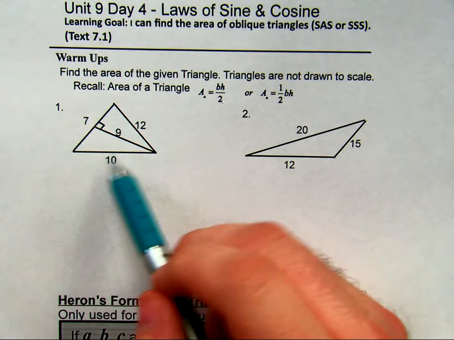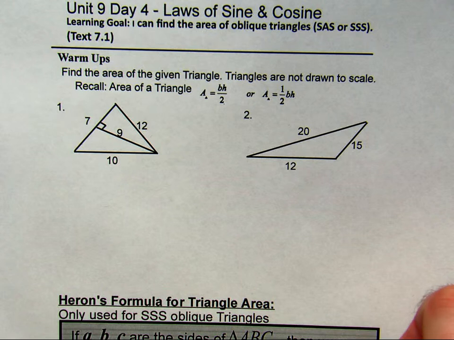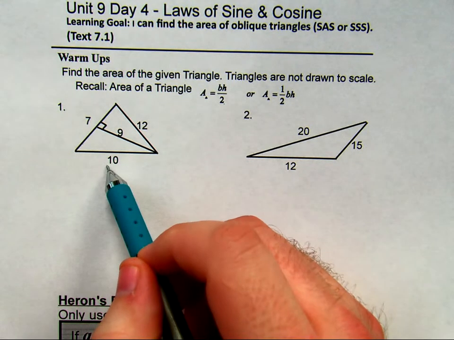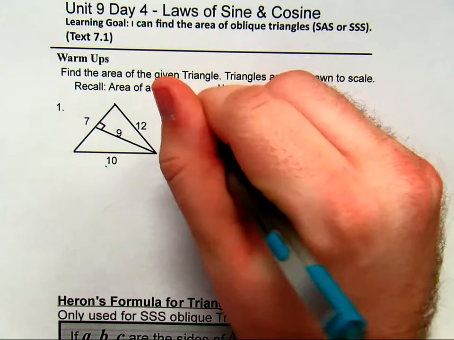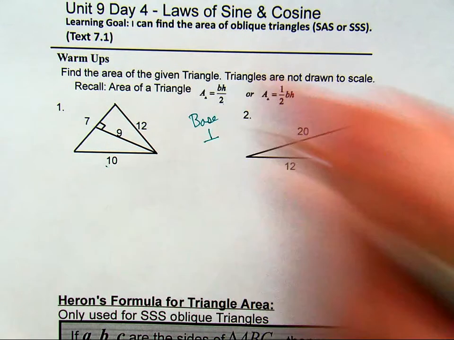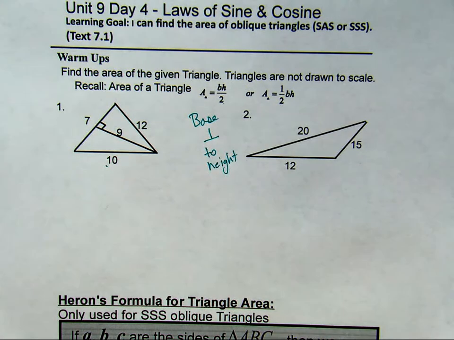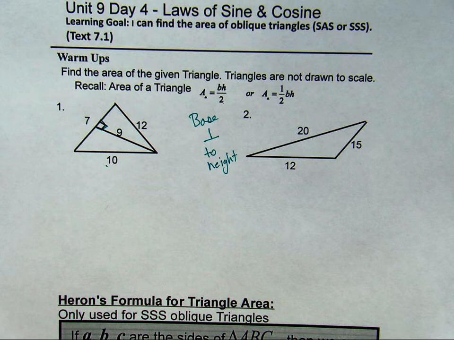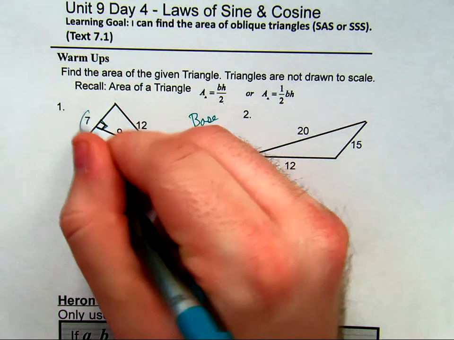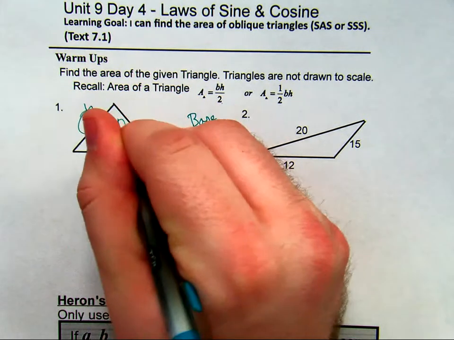So in triangle number 1 here, we have lots of different numbers, and the challenging part of finding areas is knowing what is the base and what is the height. Many people will just say that 10 is the base, but it is not in this triangle, because the base is always perpendicular to the height. Always. So here's our perpendicular symbol. That means the two segments forming that right angle, 7 and 9, are your base and height respectively.